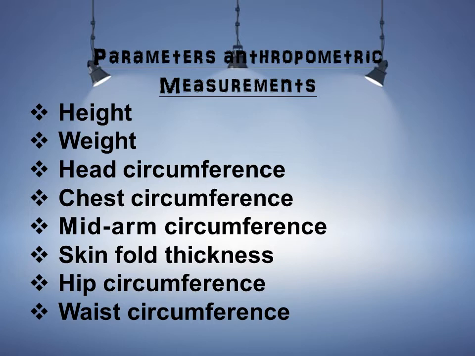The parameters of anthropometric measurements are measurement of height and weight, measurement of head, chest and mid-arm circumference, measurement of skinfold thickness, and measurement of hip and waist circumference. So these are the parameters we will describe further.